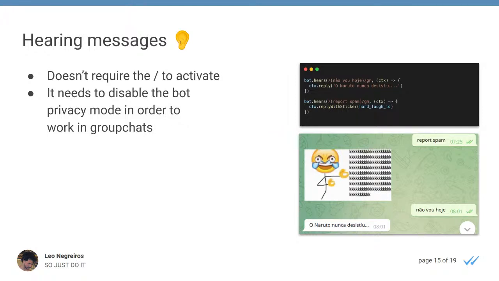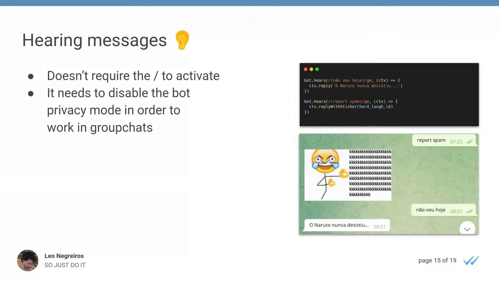And also for that to work on group chats, you have to disable the privacy mode in your group chat, because otherwise, if the privacy mode is enabled, it will only listen to the commands. If it is disabled, then it will listen to every message. One thing that is very important about it is if you have a third-party bot in your group chat and it has privacy mode disabled, you know that everything that you're saying there, another person is intercepting it. And since I'm the owner of this bot, I do not worry about it.